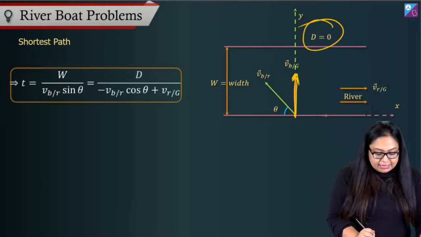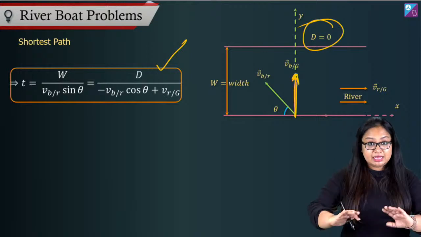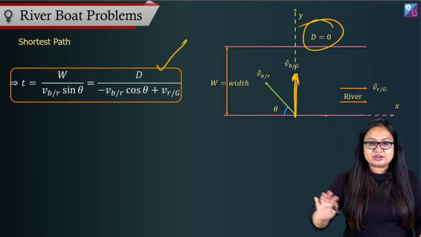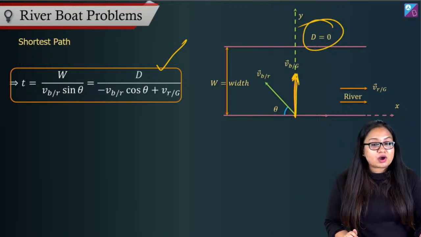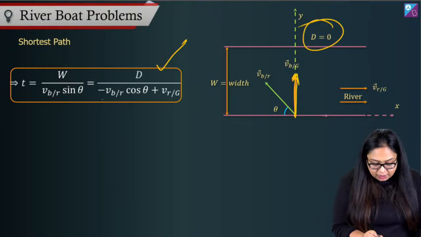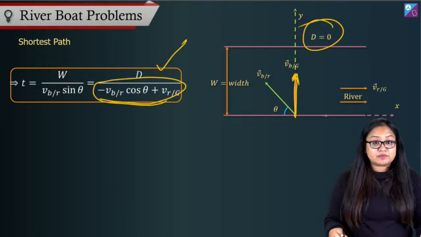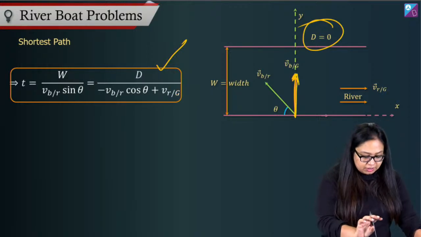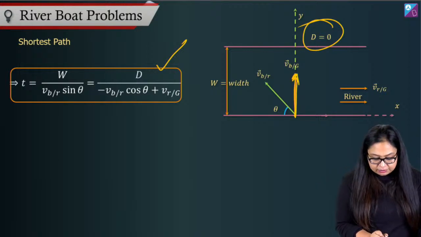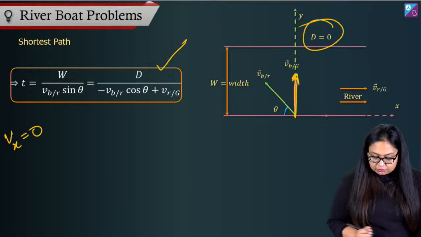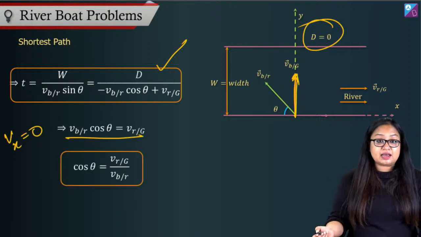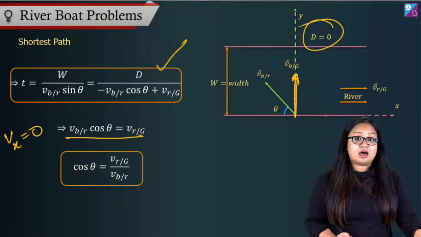Now this is our original equation, for any general riverboat problem. If I talk about x direction velocity, this is the x direction velocity, right? I want this to be 0. Vx equal to 0 means VBR cos theta should cancel out VR.